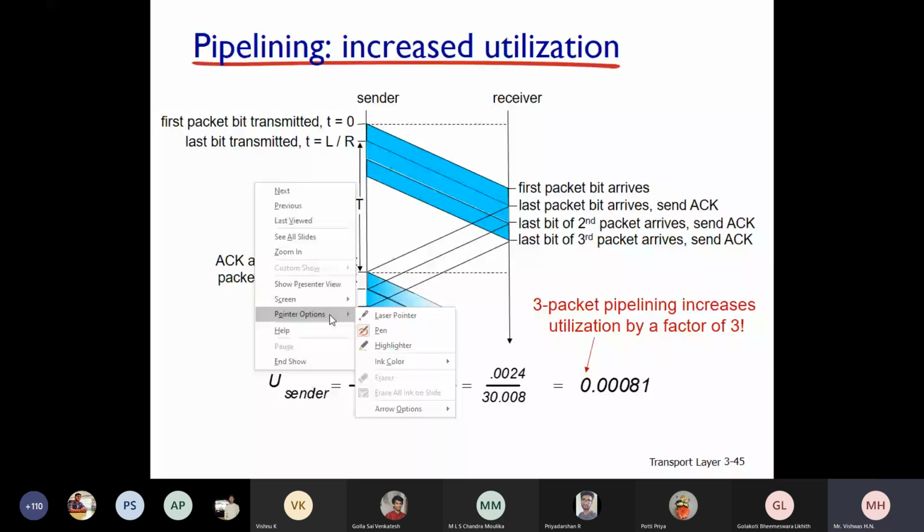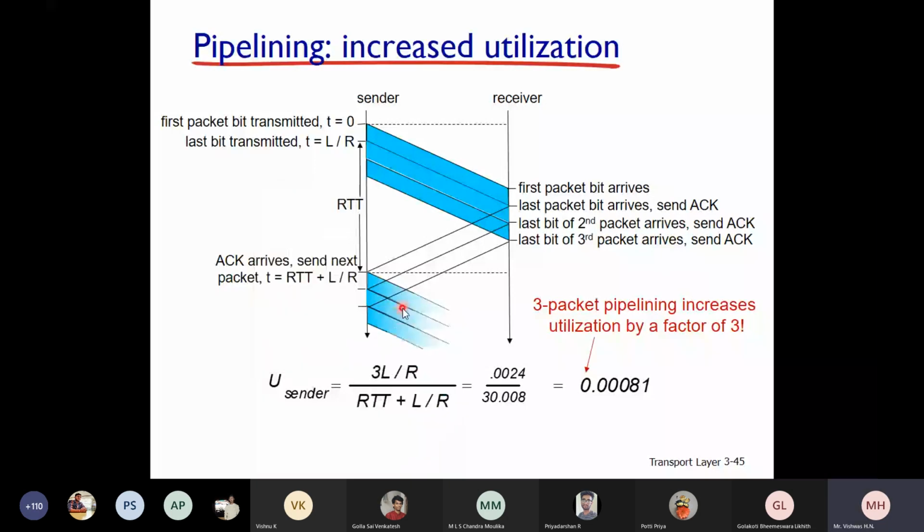Okay, students. So what happens in selective repeat? I told you this third packet is lost. Beyond that, fourth and fifth are also there. Selective repeat will send only the third packet, which is lost. Fourth and fifth, it is not going to send. That is the working procedure of selective repeat and Go-Back-N.